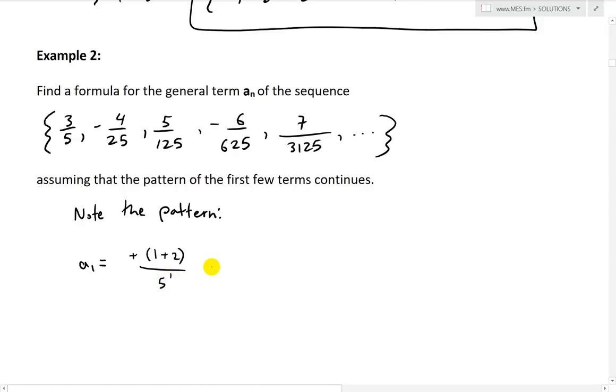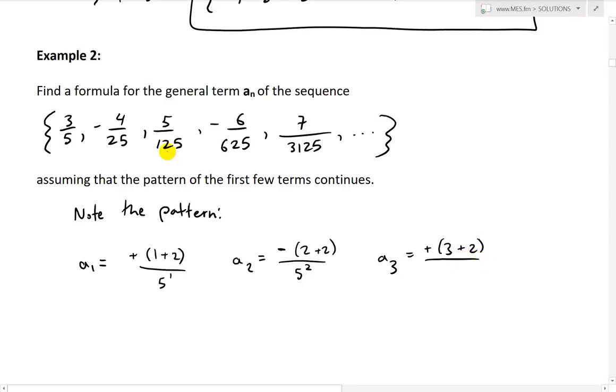And then a2 is going to be negative, and then the second term is 2 plus 2. Notice the exact same 2 there. And then divided by 5 times 5, that's just 5 squared. And then the next one is a3. This is going to be positive now, so plus 3, this term, plus 2.